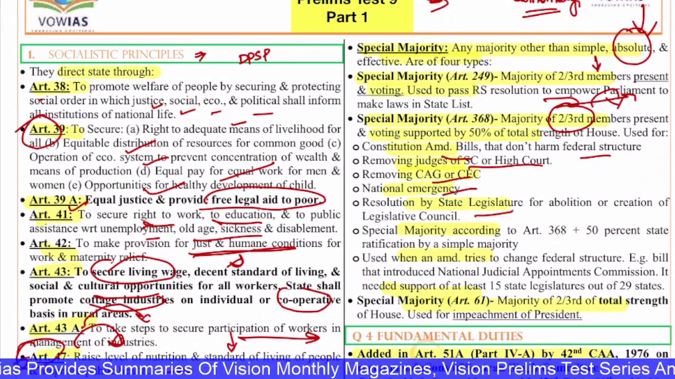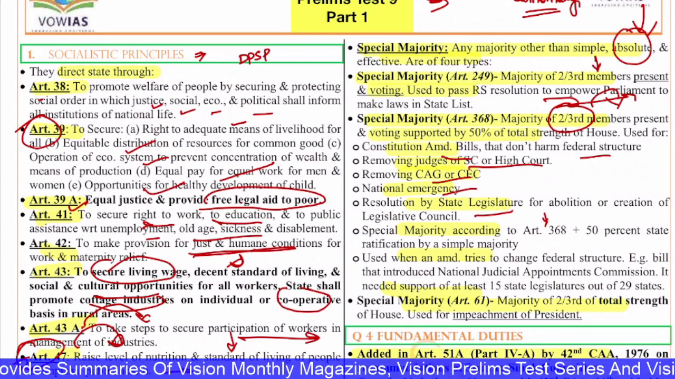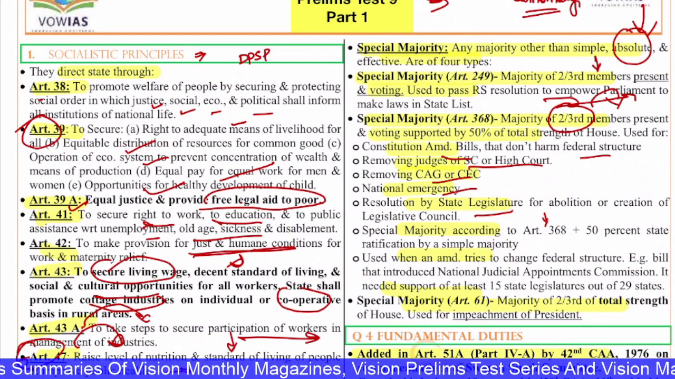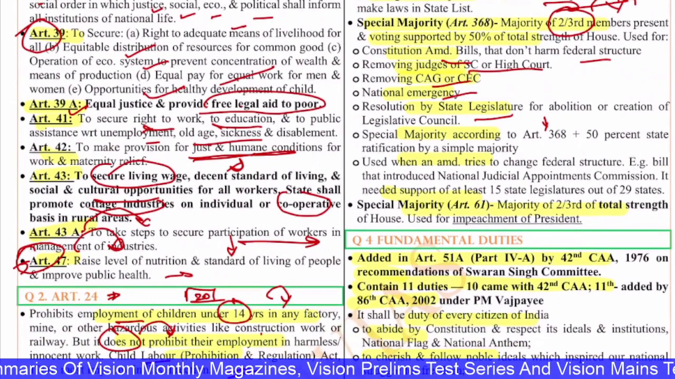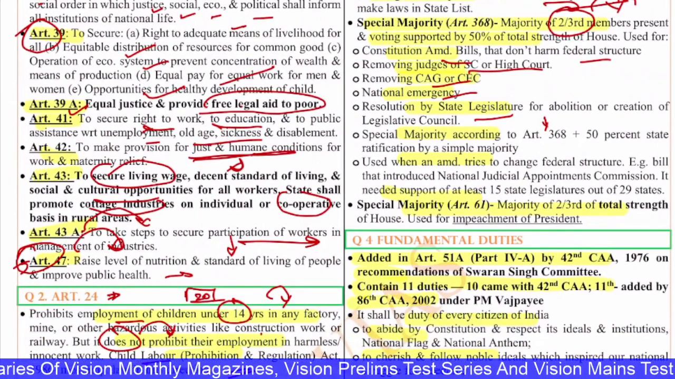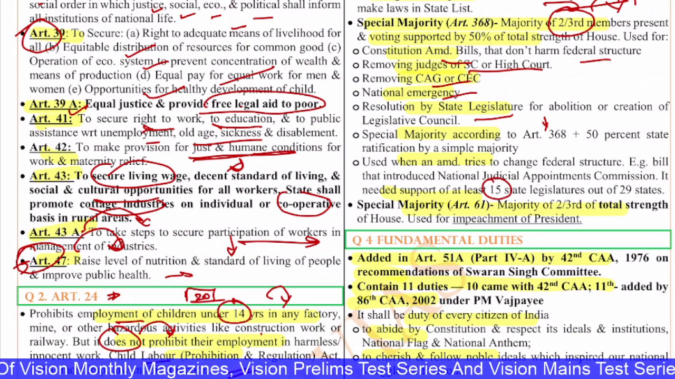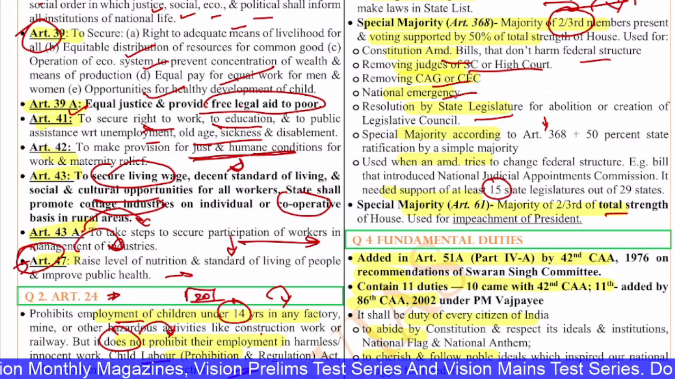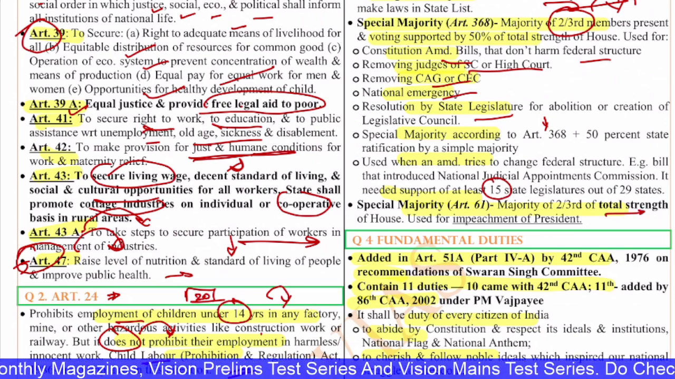The special majority according to Article 368 plus 50% ratification by simple majority is used when an amendment tries to change the federal structure. Example, the bill that introduced the National Judicial Appointment Commission, the NJAC. It needed support of at least 15 state legislatures out of 29. And you have the special majority under Article 61, which is a majority of 2/3 of the total strength of the house, and this is used for impeachment of the President.